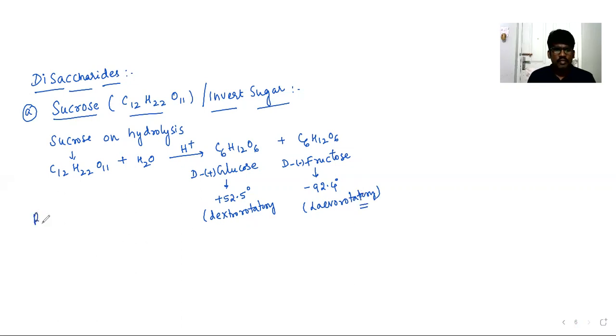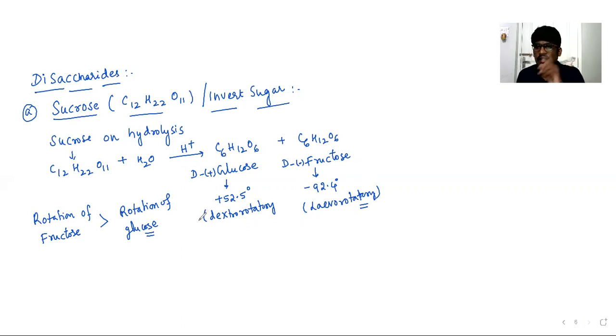But the rotation of fructose is greater than the rotation of glucose. Plus and minus indicate the direction, right side or left side, right?